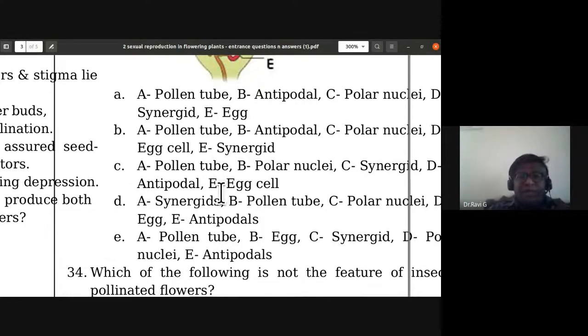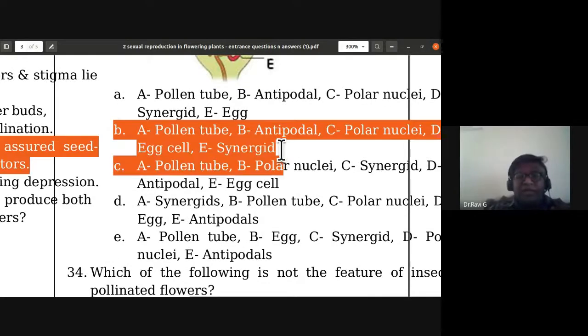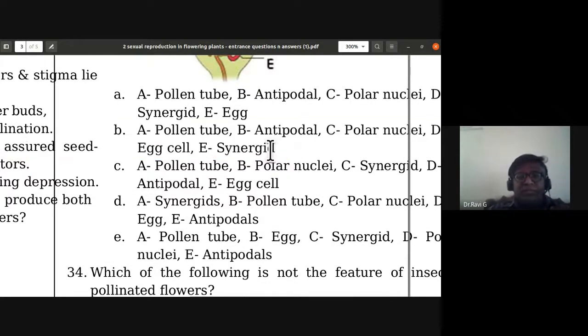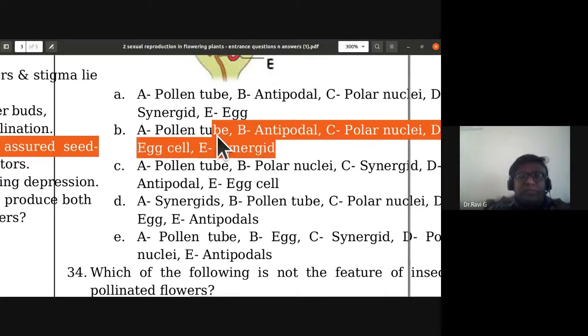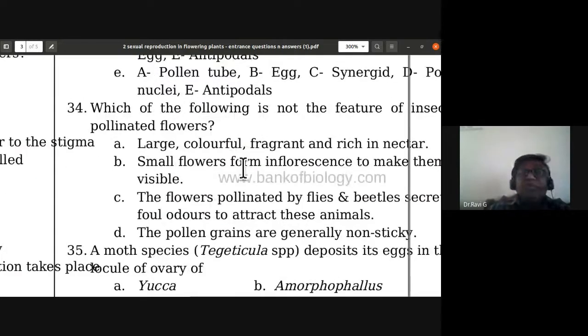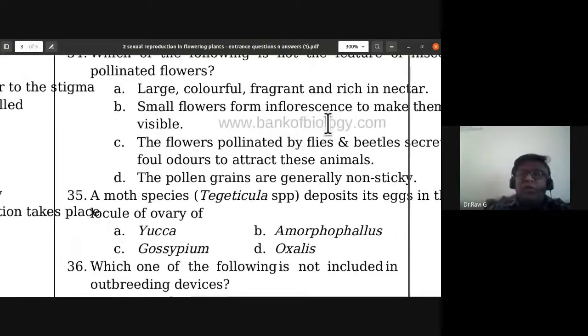Next one. Which of the following is not the feature of insect pollinated flowers? Large, colorful, fragrant and rich in nectar, that is there. Small flowers form inflorescence to make them visible, that is also correct.